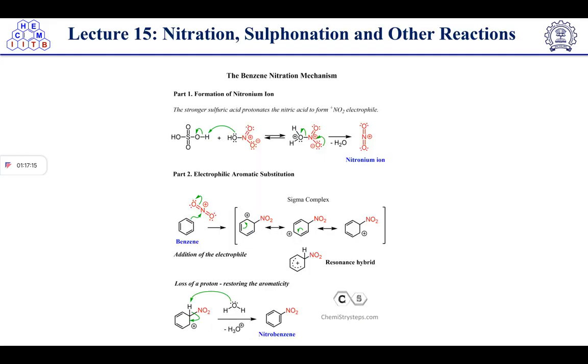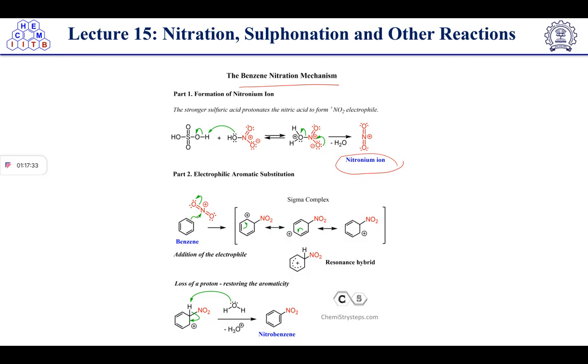Then we have discussed nitration, sulfonation and other reactions where formation of the nitronium ion is taking place. So here a benzene nitration mechanism is given. Nitronium ion formation will take place. After the nitronium ion formation, it will react with the benzene.